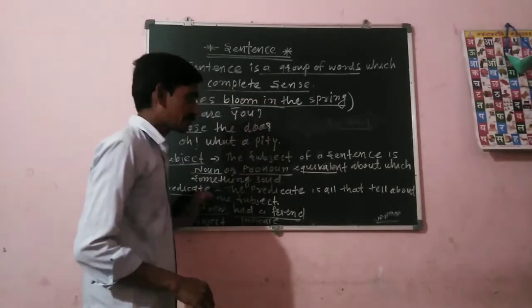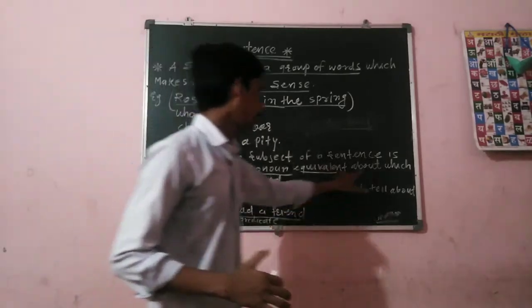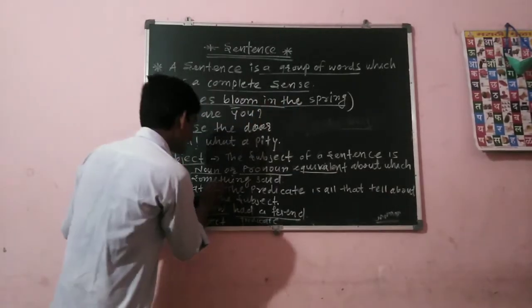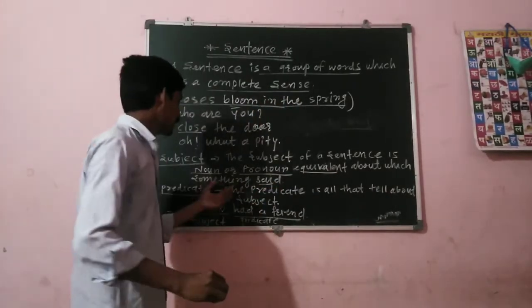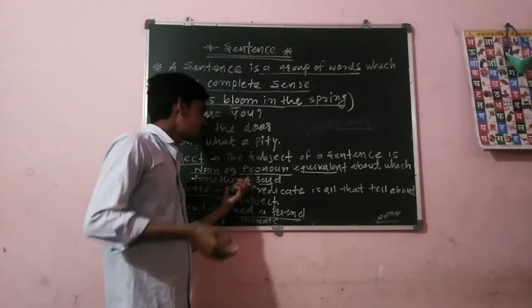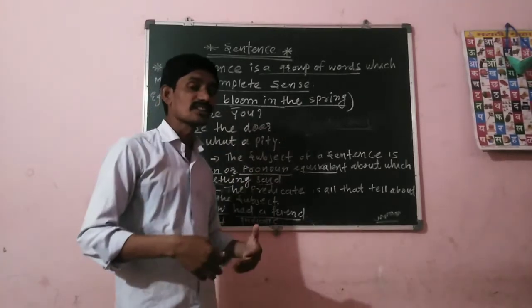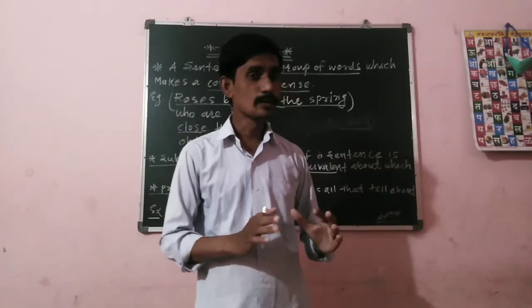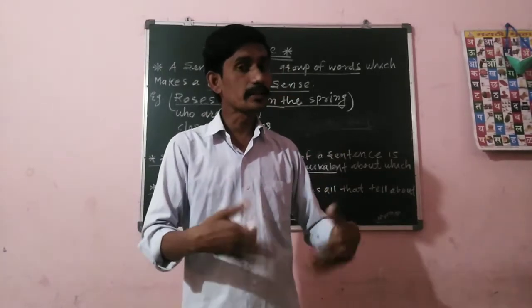Equivalent means they are the equivalent about which something is said. The subject is the one about whom something is said, which means in the sentence, who is giving the information.